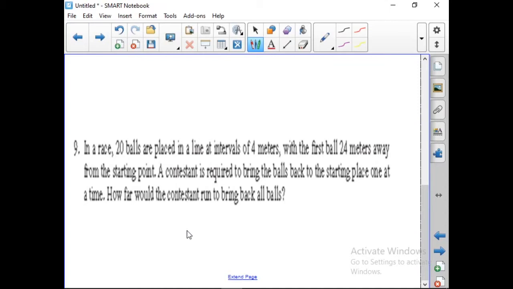Question number 9. In a race, 20 balls are placed in a line at intervals of 3 meters, with the first ball 24 meters away from the starting point. A contestant is required to bring the balls back to the starting place one at a time. So how far would the contestant run to bring back all the balls?